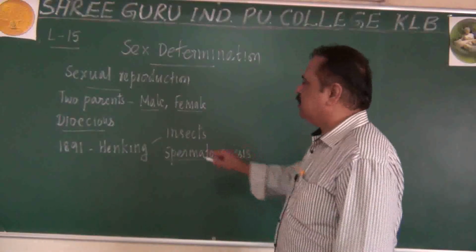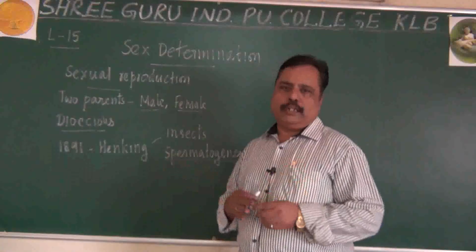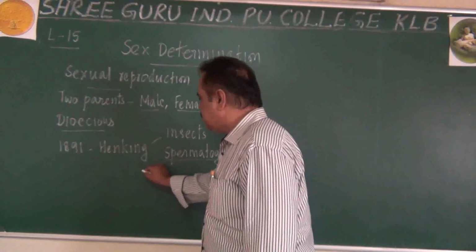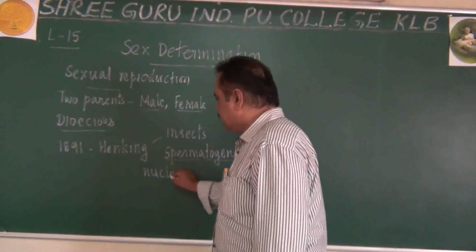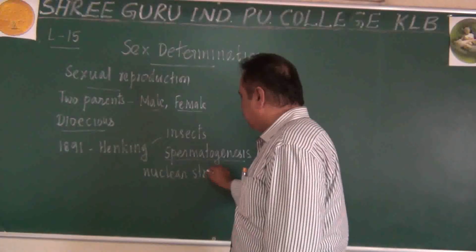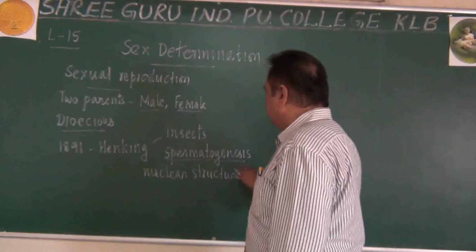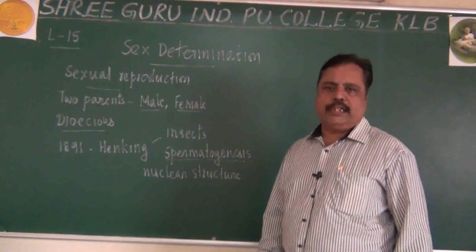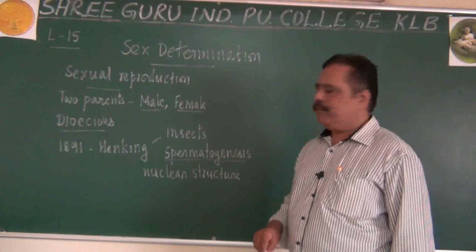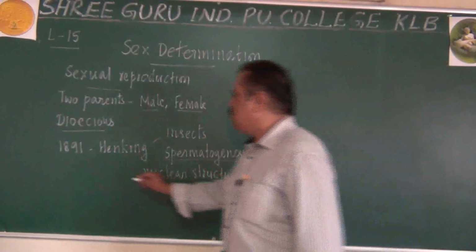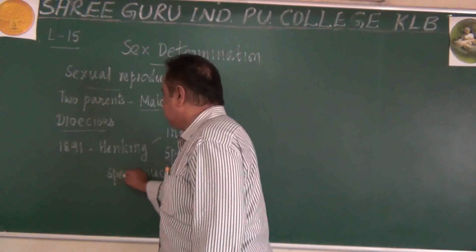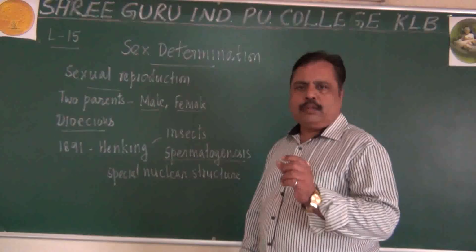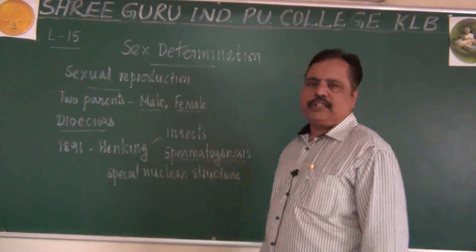During spermatogenesis, Henking found a special type of nuclear structure. A special nuclear structure was found to be present in some insects. When he studied especially during meiosis, he came across a special nuclear structure in the cells of these insects. Our spermatogonium had some special nuclear structure.